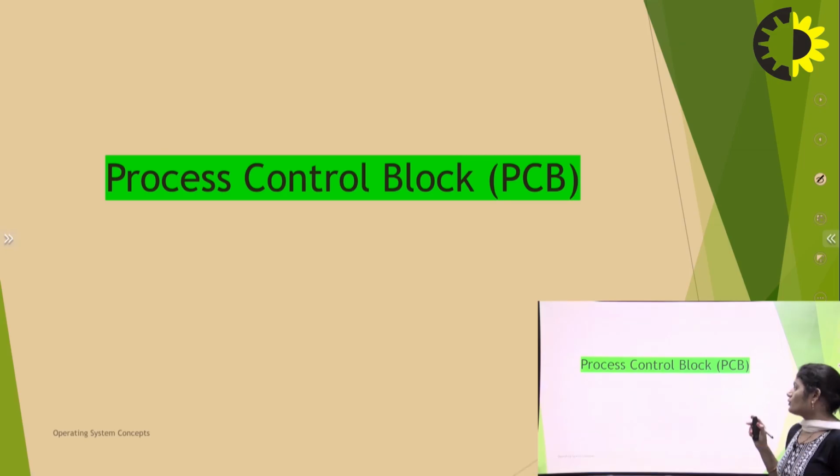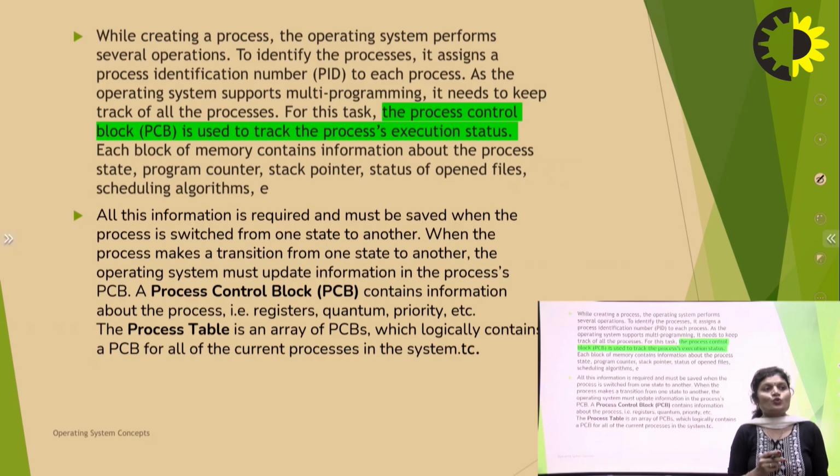So now we are here to understand what a process control block is. While creating a process, the operating system performs several operations to identify the process, assigning a process identification number, PID, to each process. As the operating system supports multi-programming, it needs to keep track of all the processes. For this task, the process control block is used to track the process execution status. A process is represented in the operating system by a PCB.